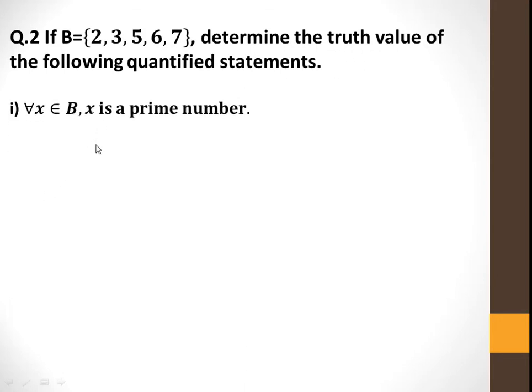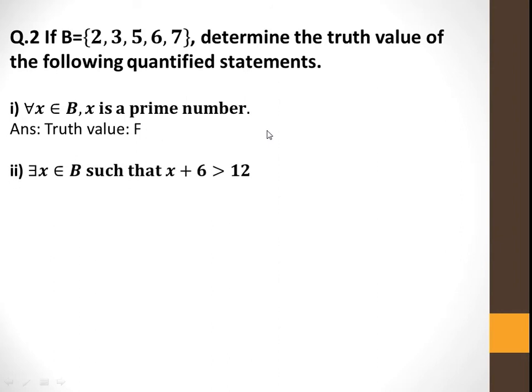Now let us see first one. For all x belongs to B, x is a prime number. For all means for every element of the set B, x is a prime number. So it is not possible. So truth value is F, because 6 is not a prime number here. Okay.